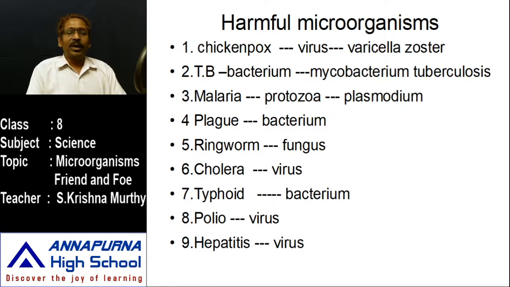And another is plague, bubonic plague. The bubonic plague disease is also caused by a bacterium. To cause bubonic plague, this bacterium depends on another organism which acts as a vector, a rat maybe. When they hide inside the rat, whenever it bites us, they can enter and cause bubonic plague. So bacteria also cause dreadful diseases.